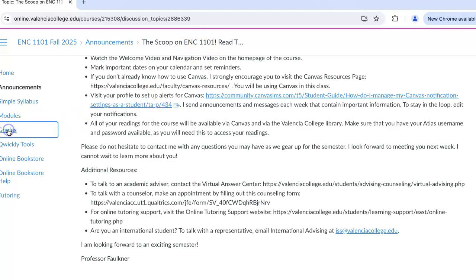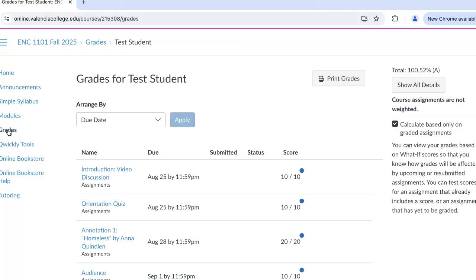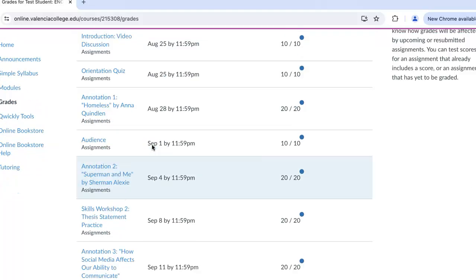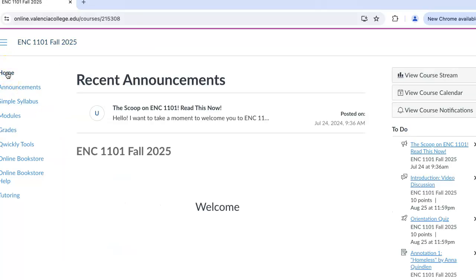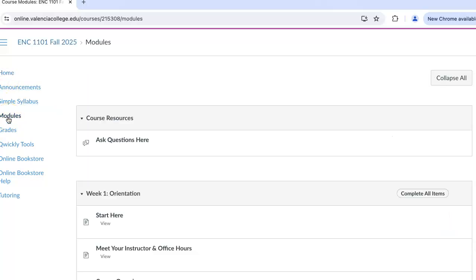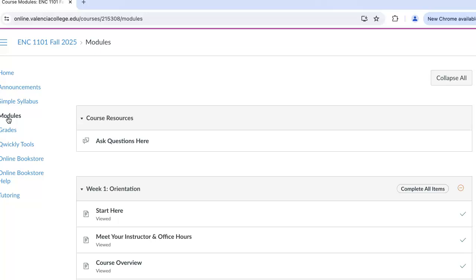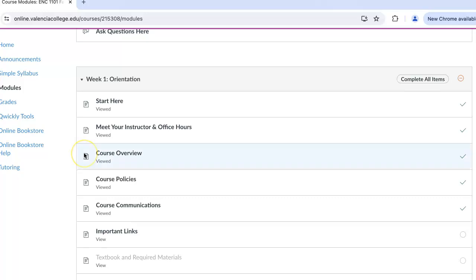In addition to that, you'll be able to use the grades tab to see your grades in the class, to see how well you are doing. It is your responsibility to make sure you are checking in on your grade book regularly. If you are struggling in the class, there are a few intervals where you will hear from me, but it's important that you're keeping up with your grades, to make sure that you're checking your feedback, to make sure that you are aware of what your grade is at all times.